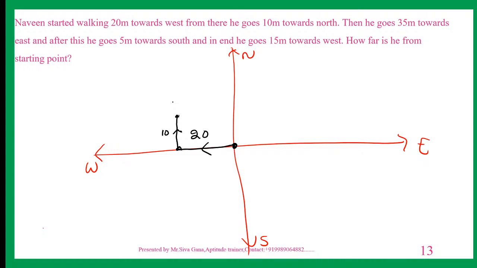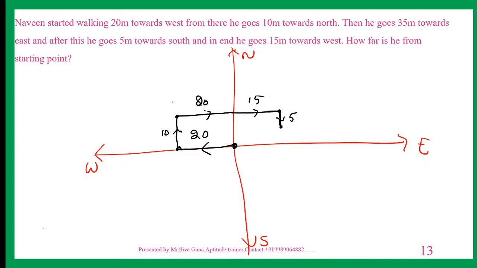For this point east is this one, 35. So this is 20, this is 15, total 35. After this he goes 5 meters towards south. For this point south is bottom, 5 meters.